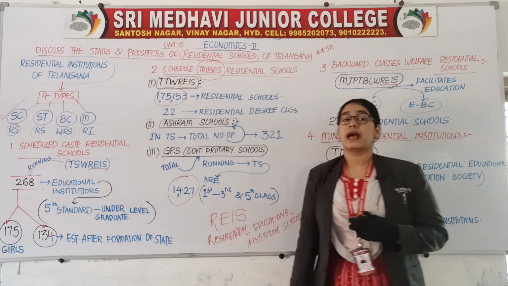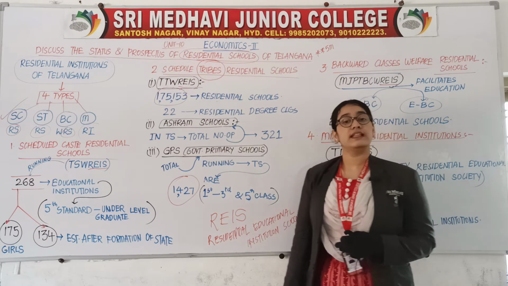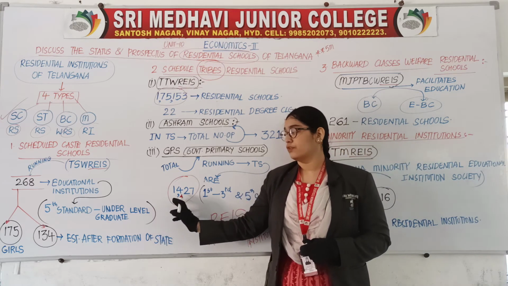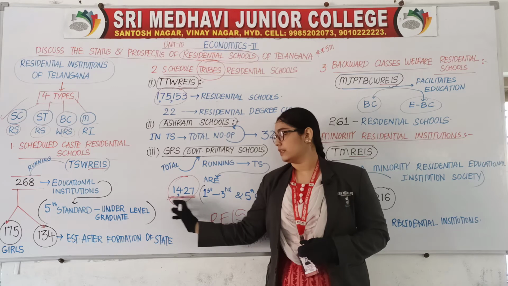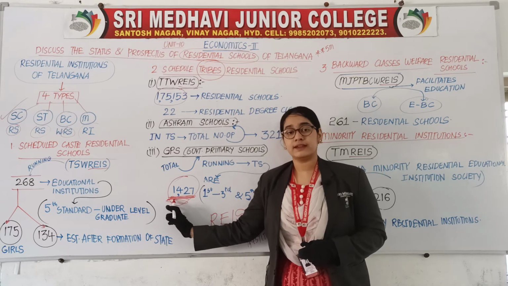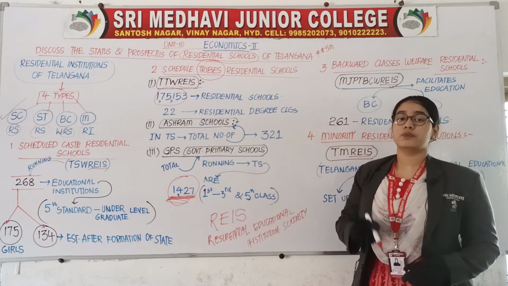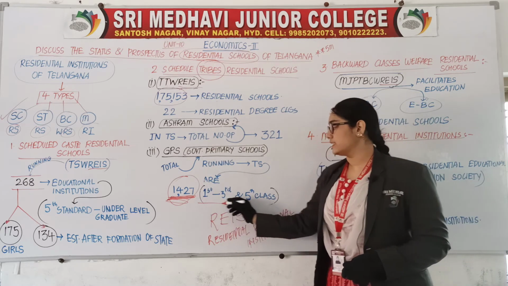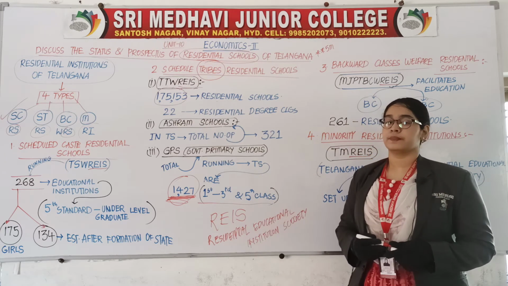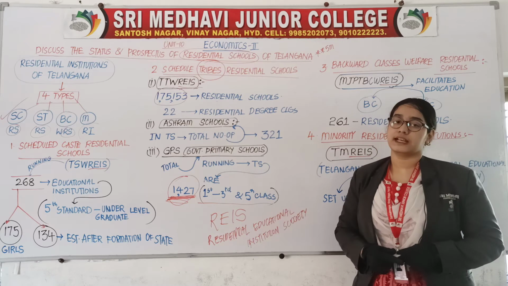How many government primary schools are there? 1427. 1427 government primary schools are there for which classes? From classes first to third and fifth class.